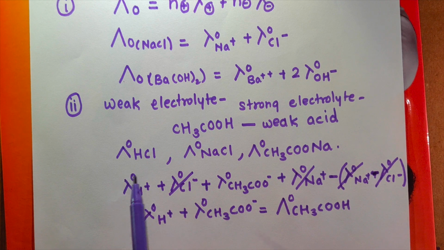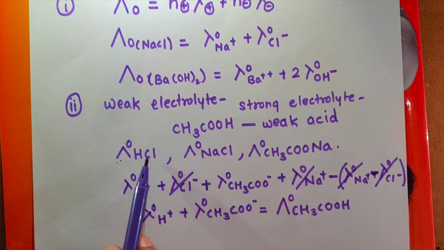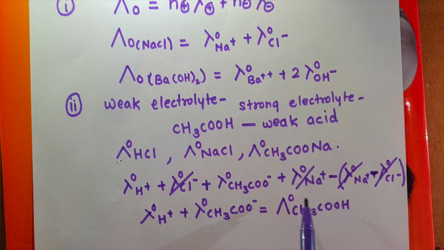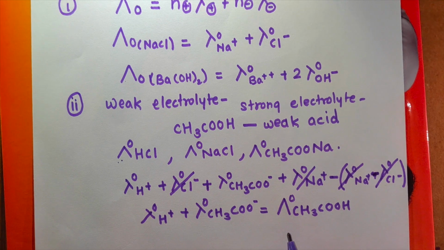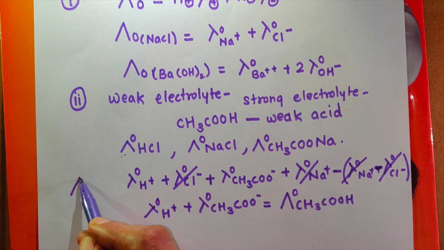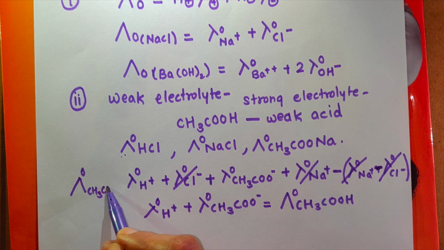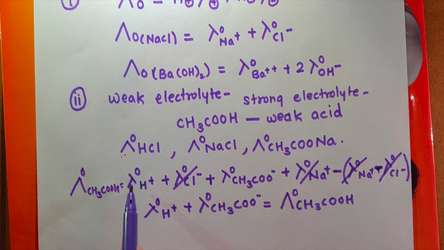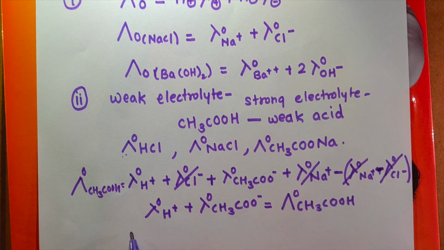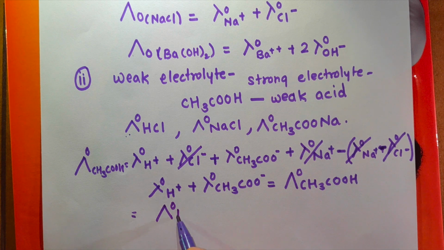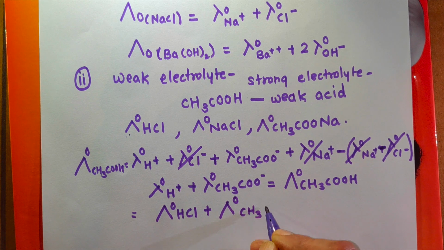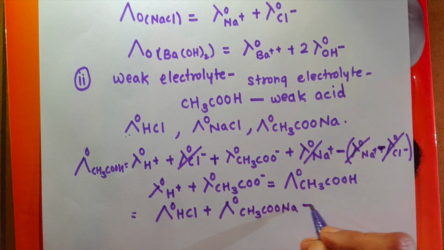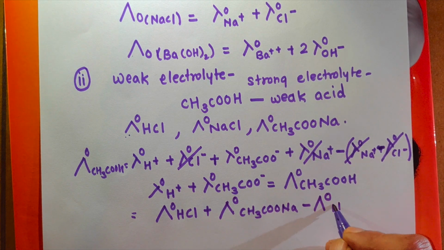If we know the value of molar conductivity at infinite dilution for the strong electrolytes containing these ions, and you choose which strong electrolytes are used, then you can determine it by using this formula: the molar conductivity at infinite dilution of CH3COOH is equal to that of HCl plus that of CH3COONa minus that of NaCl.